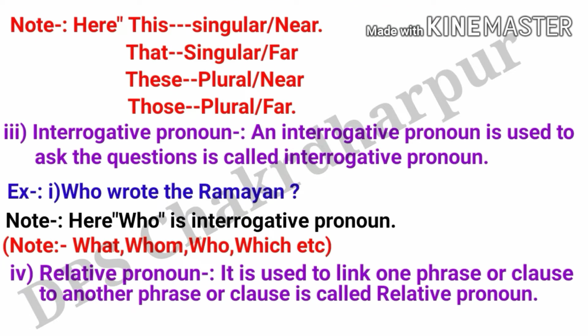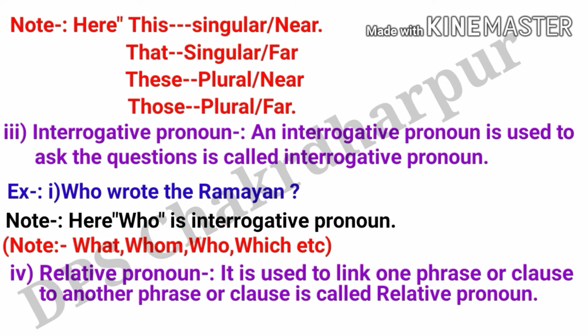Welcome students. So let's see. Here, this is used to indicate a singular noun, and the singular noun can be near. That is used to indicate a singular noun, and this noun can be far. These is used to indicate a plural noun, but this plural noun can be near, and those is used to indicate a plural noun, and the plural noun can be far.